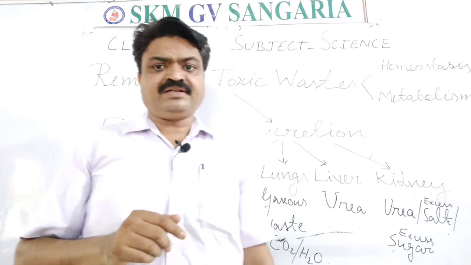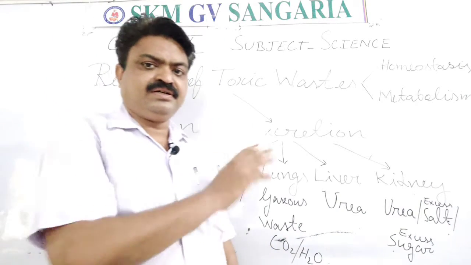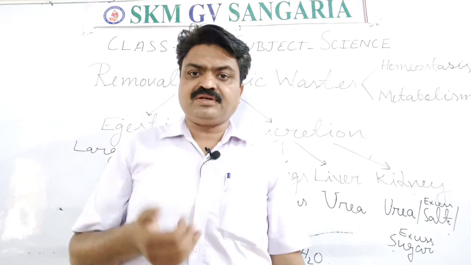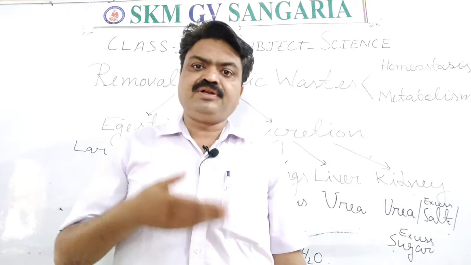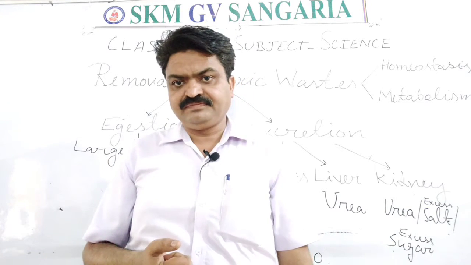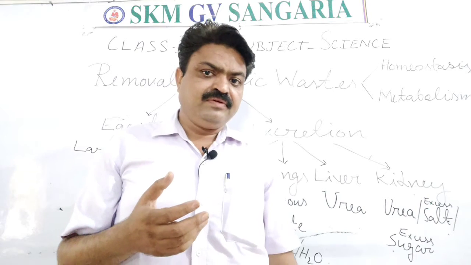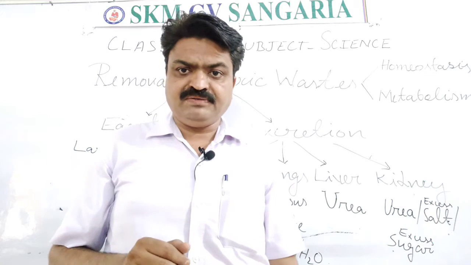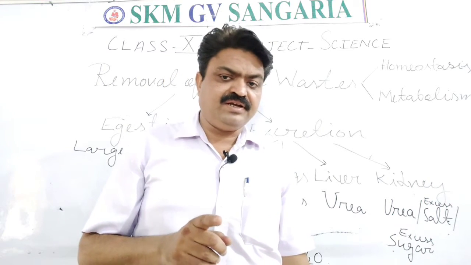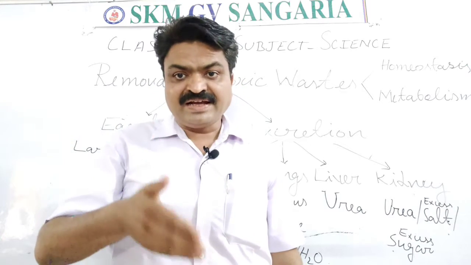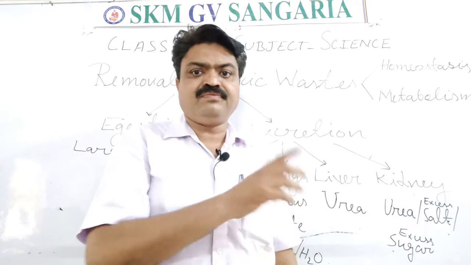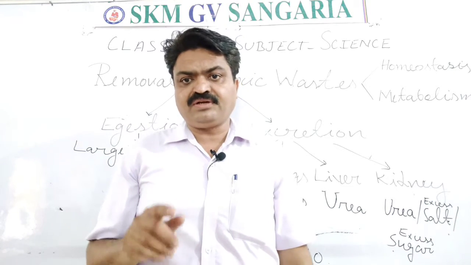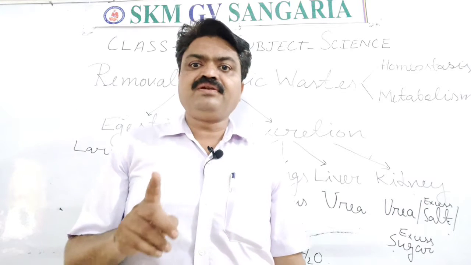The second excretory organ that we have, students, is the lungs. Lungs also work as an excretory organ because in our body cellular respiration takes place, in which the food is utilized, and during the utilization of the food carbon dioxide is produced and removed by our body. Now that carbon dioxide is exhaled by us with the help of lungs. So lungs also work as an excretory organ, and they also help us in homeostasis, students.